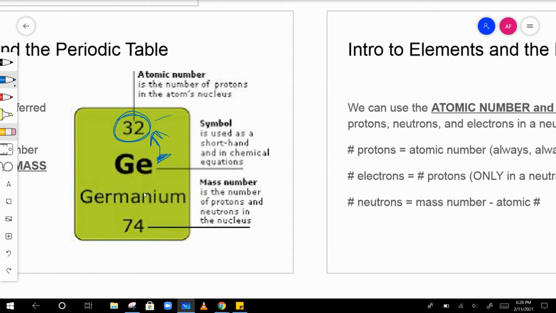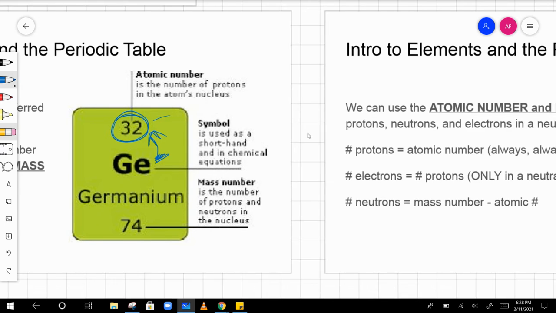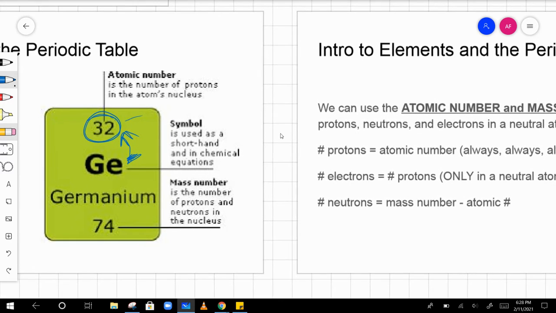What we did yesterday was kind of a little bit of a puzzle. Sometimes you get the element name, sometimes you get the atomic number, sometimes you get the mass number along with protons or mass number along with the name. Then you have to fill in all the other information based on that. So it's a little bit of critical thinking, and we're going to be doing a little bit of critical thinking today as well when we talk about ions and isotopes.